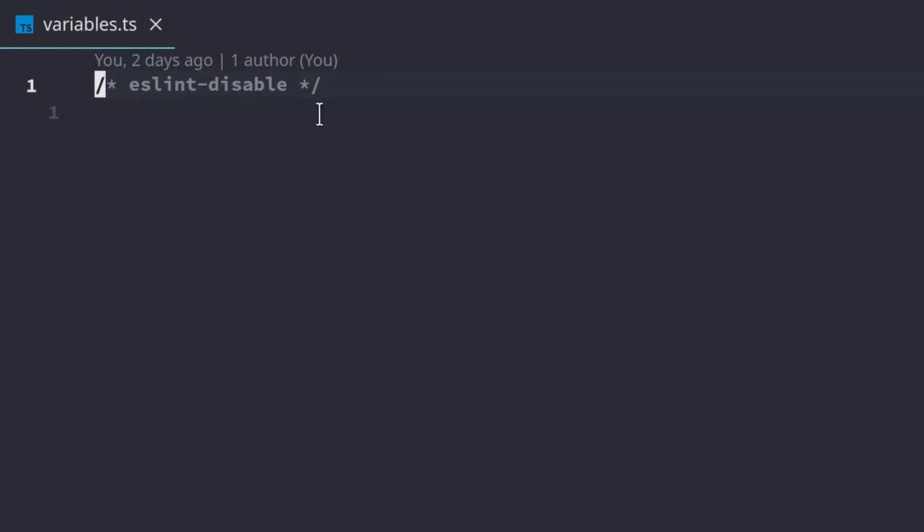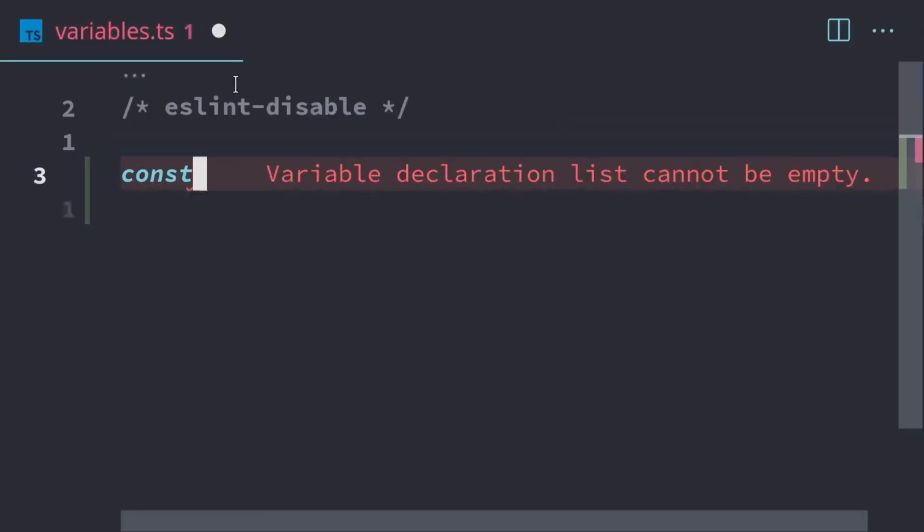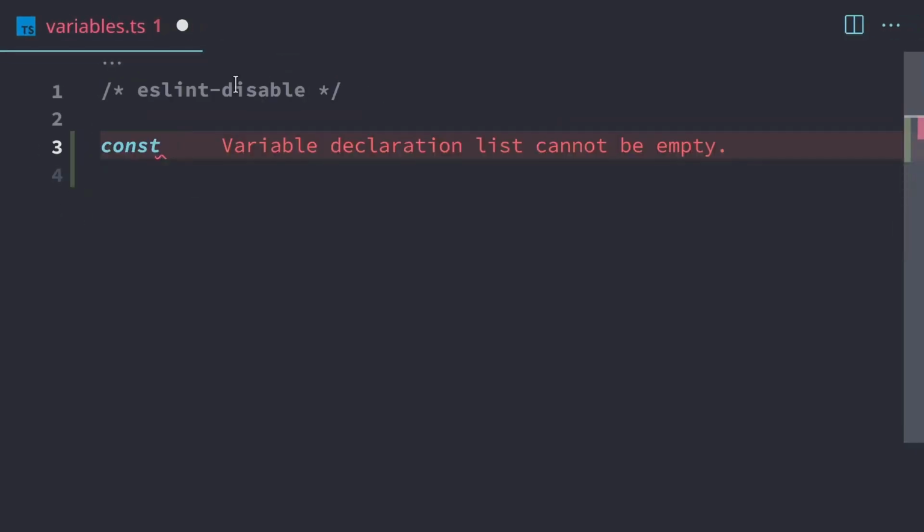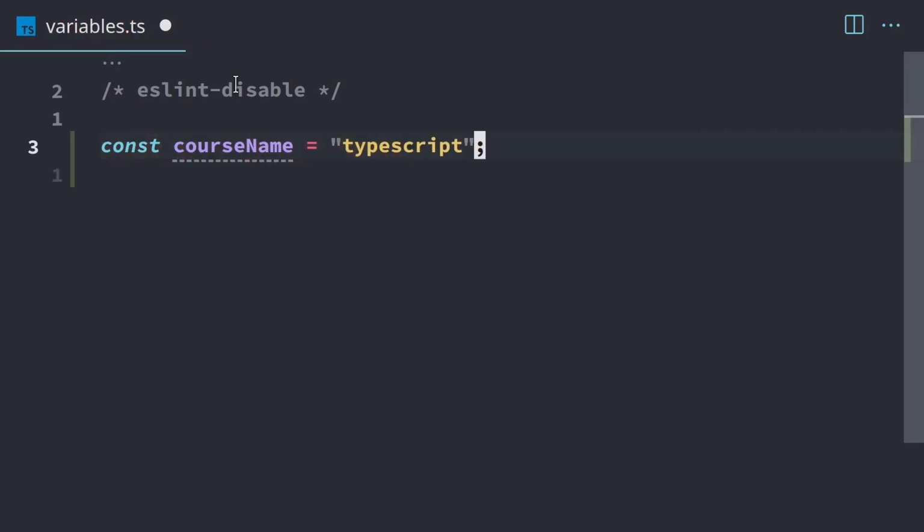So with variables, we want to make sure we always use const to start with. Zoom in a little bit here. So we want to use const to start with. If we want to change it, we'll use let, but for the most part, you're going to be using const. So we're going to make a string variable. I'm just going to call it course name, and we'll say that this course is named TypeScript.